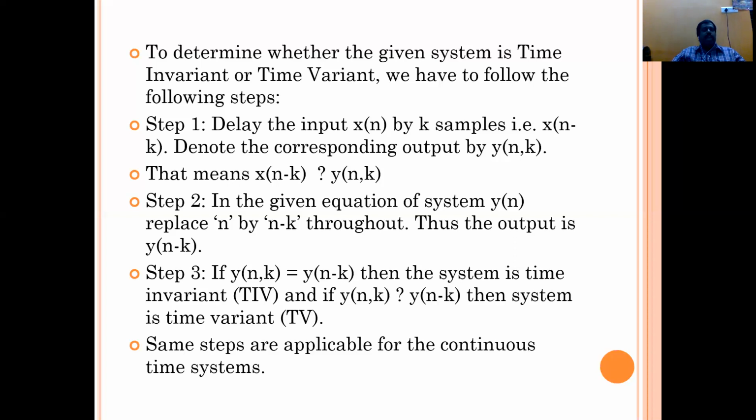Step 3: if y of n comma k is equal to y of n minus k, where n comma k was our earlier representation and now we represent it by y of n minus k, and both are the same, then the system is a time invariant system. If y of n comma k is not equal to y of n minus k, then the system is a time variant system. The same steps are applicable for continuous systems also.